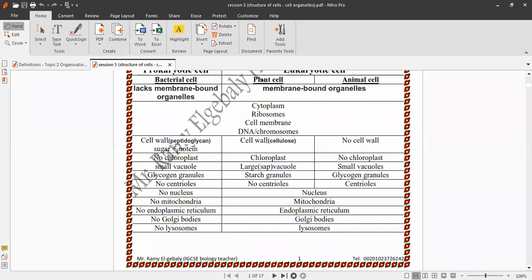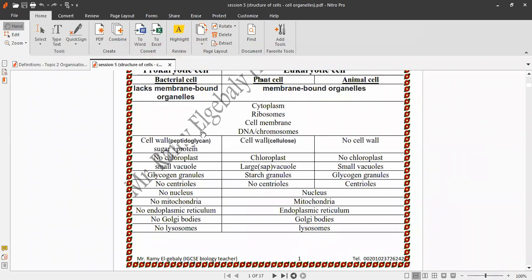Bacterial cell and animal cell both do not have chloroplast, but plant cell has chloroplast. What about vacuoles? Bacterial cells have small vacuoles, and animal cells also have small vacuoles. But plant cell has a large sap vacuole.